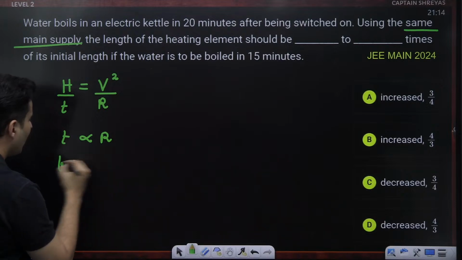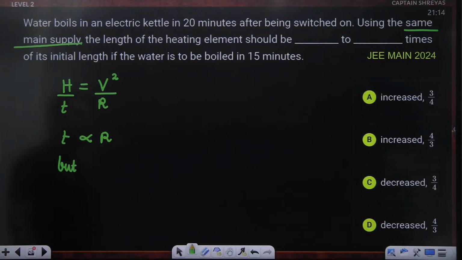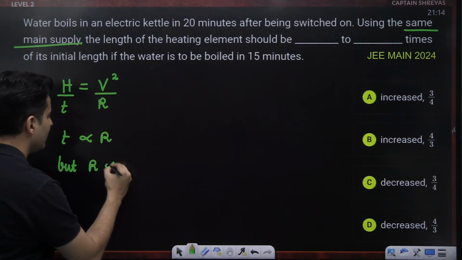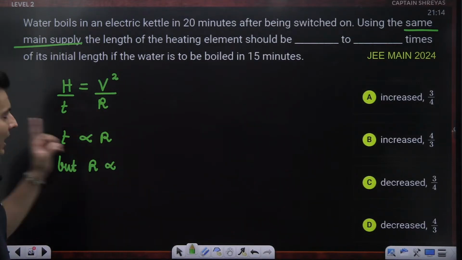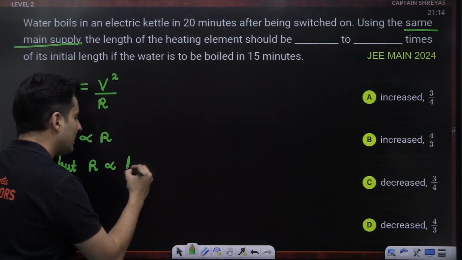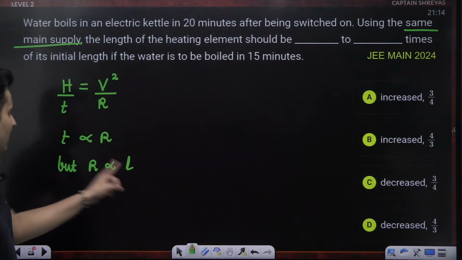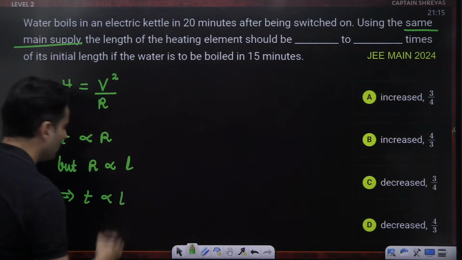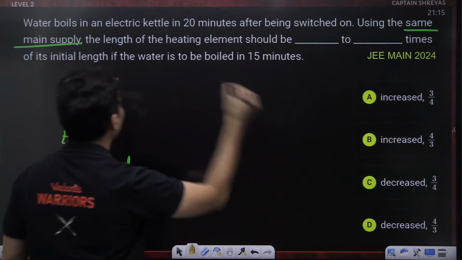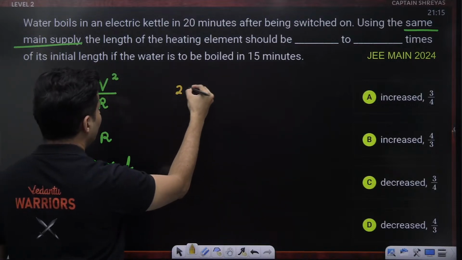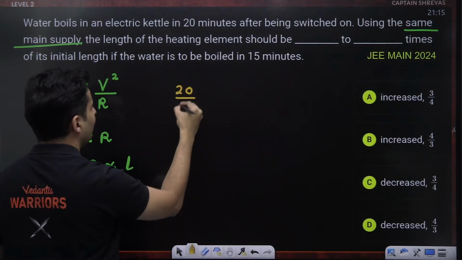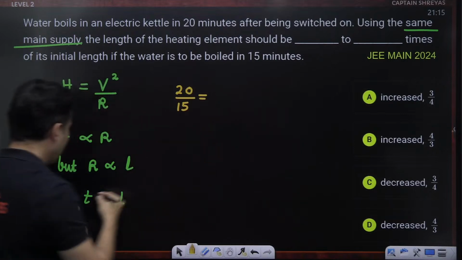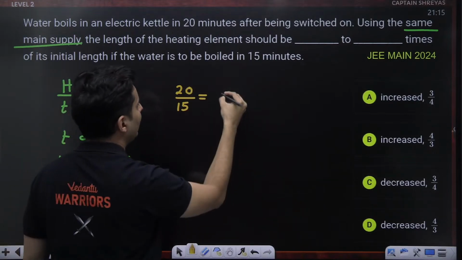But we also know one important thing, that resistance is directly proportional to the length, rho L by A, right? Resistance is proportional to the length, so therefore time is directly proportional to the length. So hence one can easily say 20 minutes divided by 15 minutes, time 1 by time 2 will be length 1 by length 2.